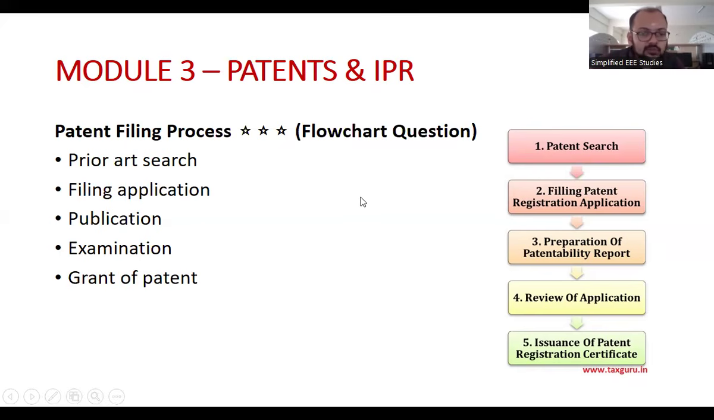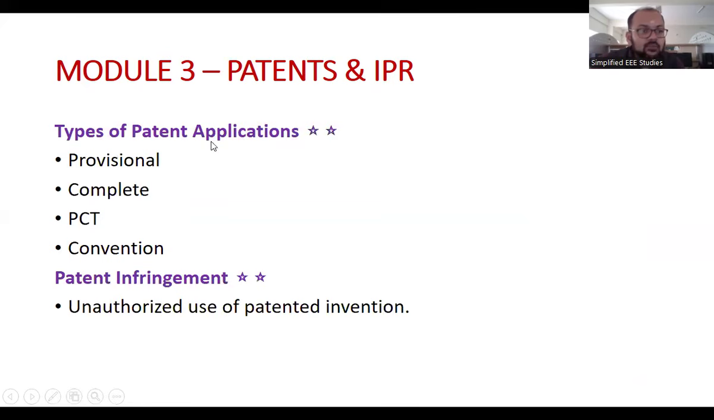This can also be written in the form. So, types of patent application: one is provisional application, complete application, PCT, and convention. These are the types of patent application. You can elaborate in a very simple way.